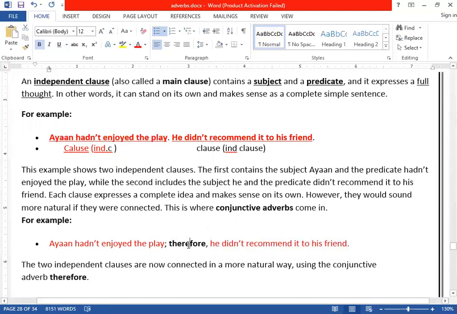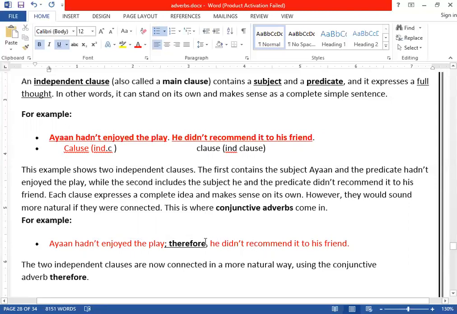So we have connected two clauses together. The word therefore, you can see, what do we call it now? Conjunctive adverb or linking adverb or connecting adverb. Why? Because it connects two main clauses. One is this one, Ayan hadn't enjoyed, and the second one, he didn't recommend. Two main clauses we have. So the word therefore is used what?